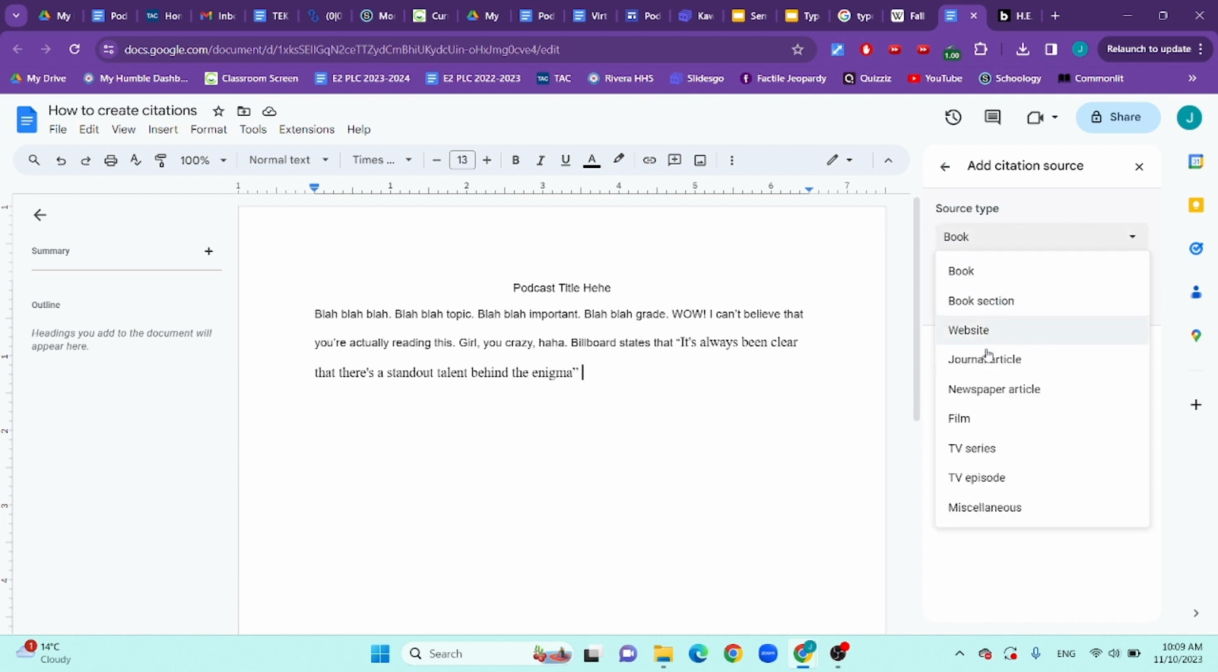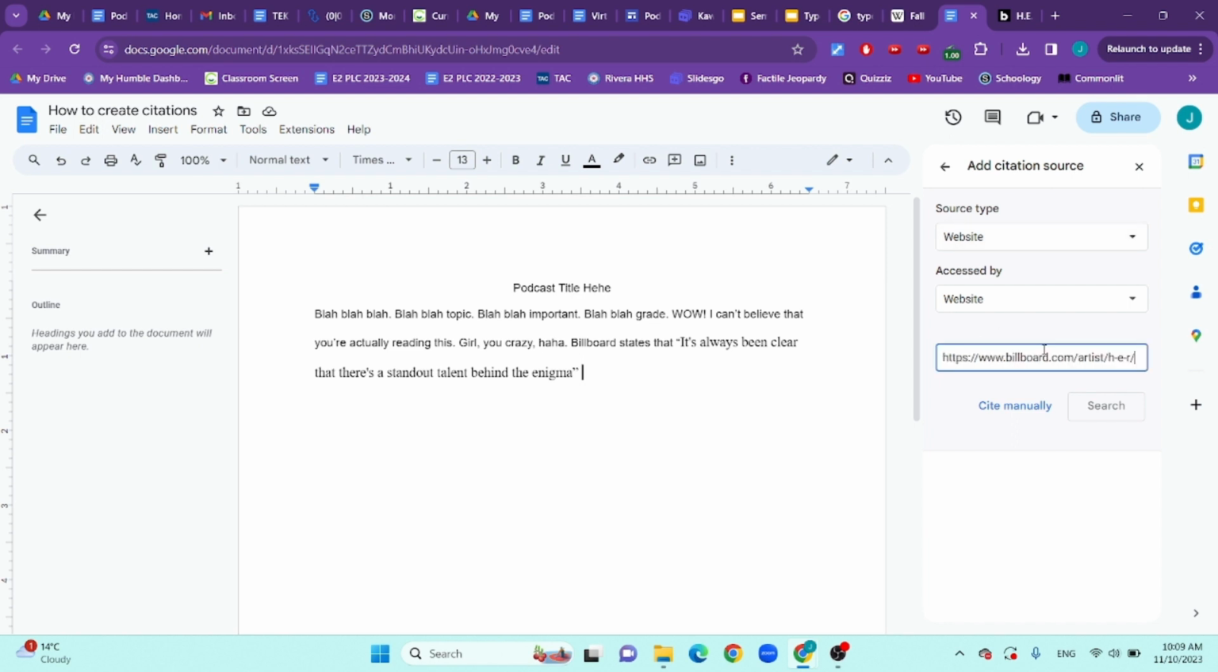We are going to use website, but here are just the other things that you could choose, especially if you were doing something from a TV episode or a series, or otherwise a picture, things like that would end up in miscellaneous. Also, if you were doing an interview of your friend or something, you can go miscellaneous and fill in all the information there. Okay. So for now, we're going to hit website because this is from a website.